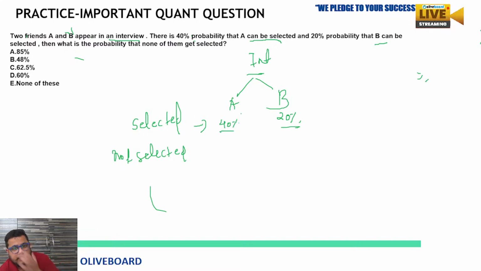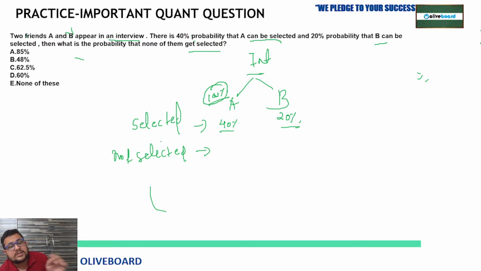Okay, any one of them got selected. Then what is the probability that none of them get selected? Means no one is going to get selected. So for A there is a total 100% chance when he went there. Chances of selection plus chances of not getting selected would be 100%.